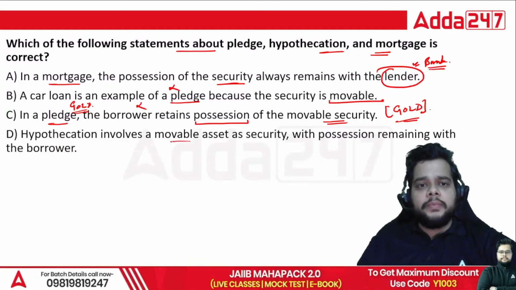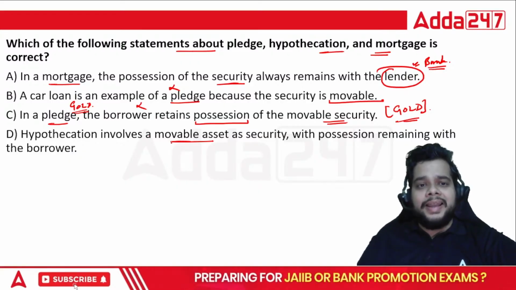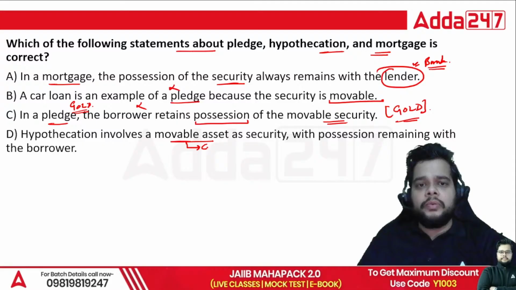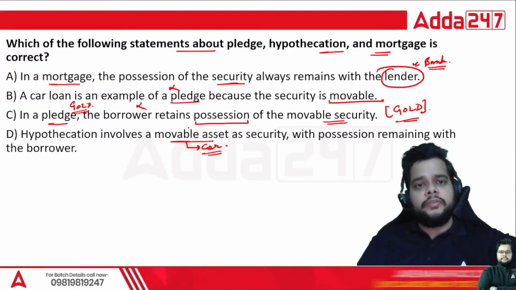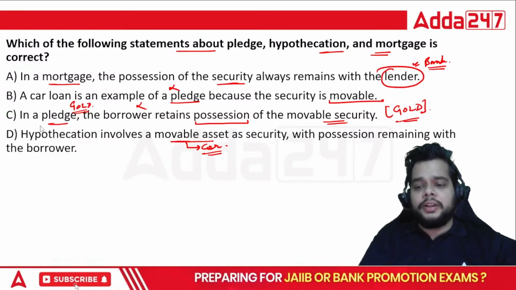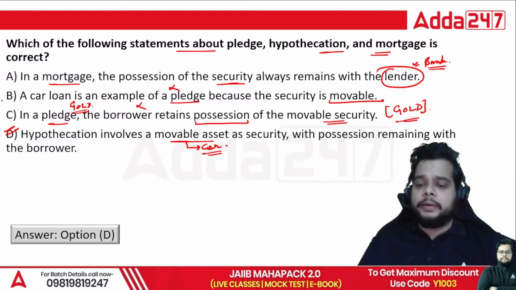Then, hypothecation involves movable assets as security with possession remaining with the borrower. As we have seen in a car loan, it is for the movable asset only and the possession does remain with the borrower. So the correct answer will be what? Option D is the right answer here.